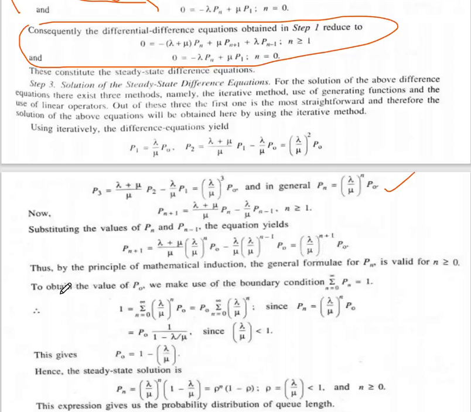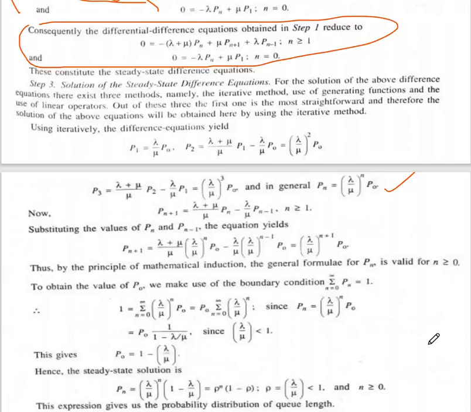Thus by the principle of mathematical induction, the general formula for Pn is valid for n greater than or equal to 0.